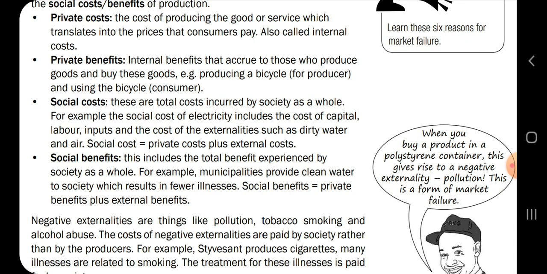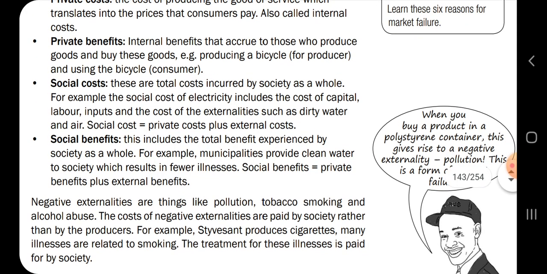Okay, and then social benefit, this includes the total benefit experienced by society as a whole. For example, municipalities provide clean water to society, which results in fewer illnesses. So yes, a social benefit is what we all benefit as a society. Well, and these goods that we're able to benefit from as a society are given to us by government.